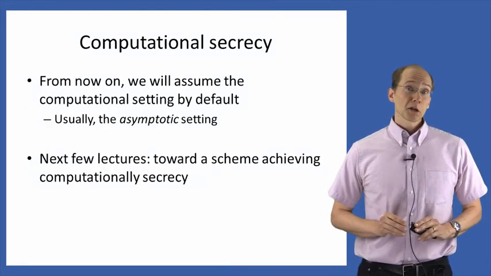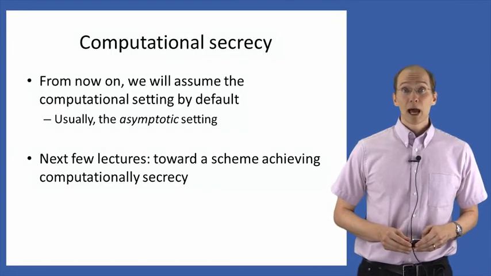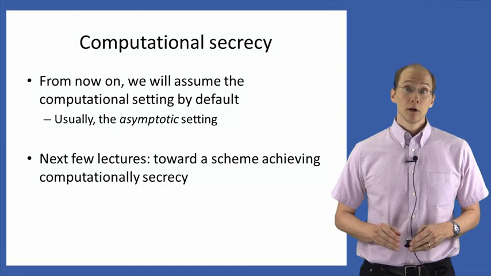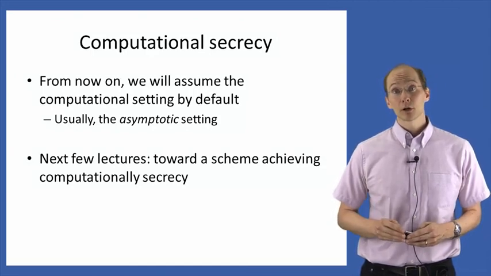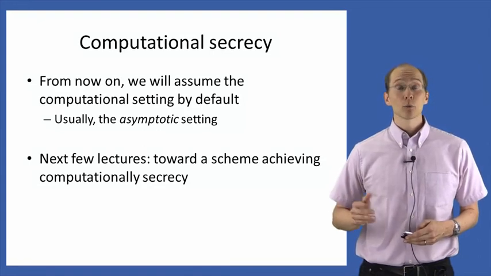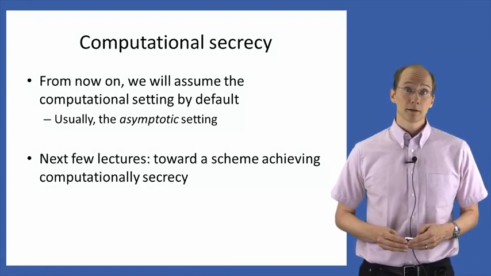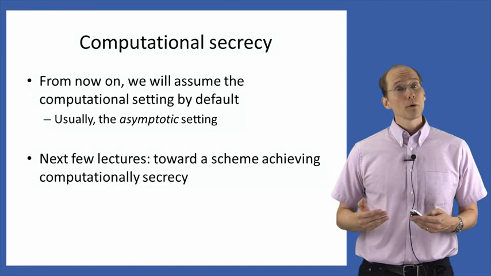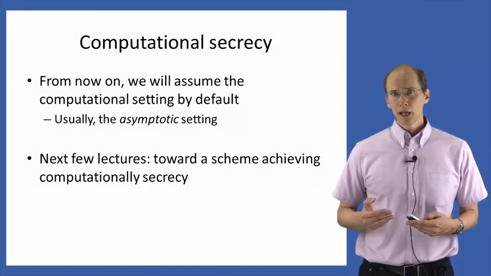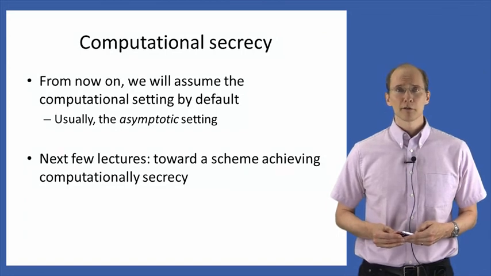We've defined in this lecture a notion of computational secrecy, and in fact, from now on, we're going to assume the computational setting by default. So we've left the world of perfectly secret cryptography and perfectly secure cryptography in general, and from now on, we're going to only consider the computational setting. Furthermore, almost always we're going to be dealing with an asymptotic notion of security. And I'll only mention a concrete notion of security in passing at some points.